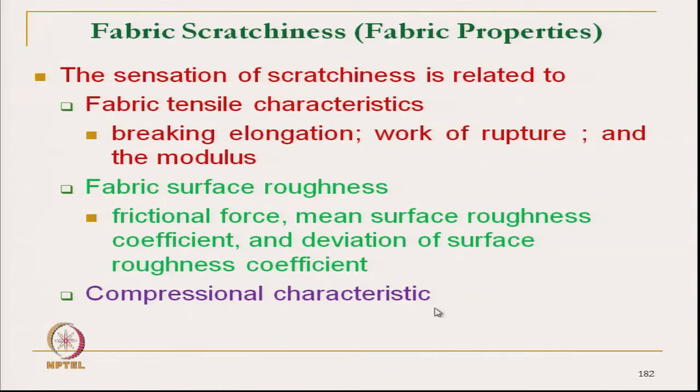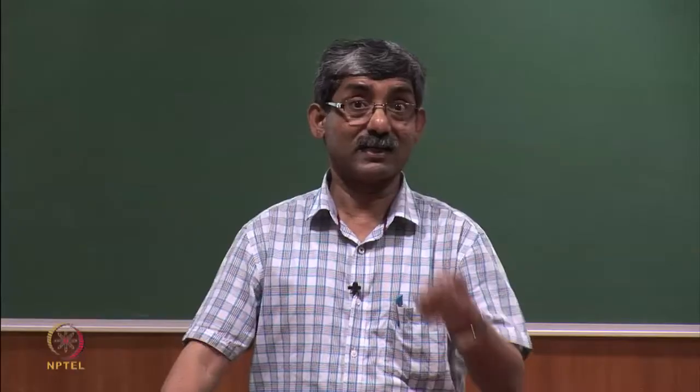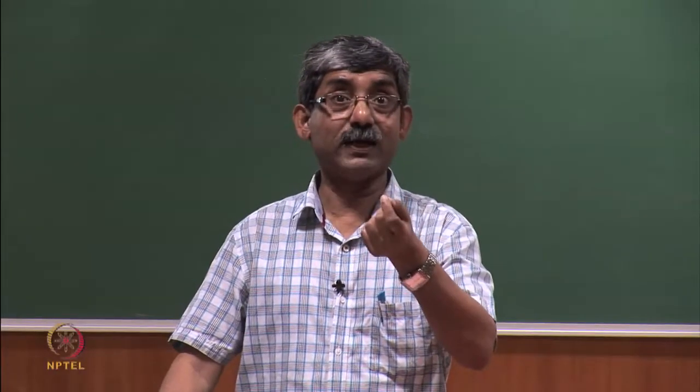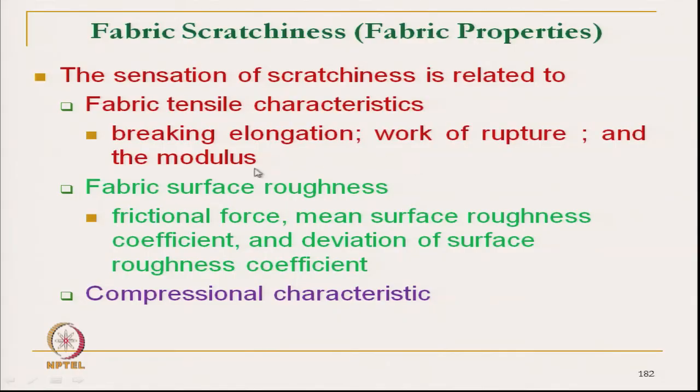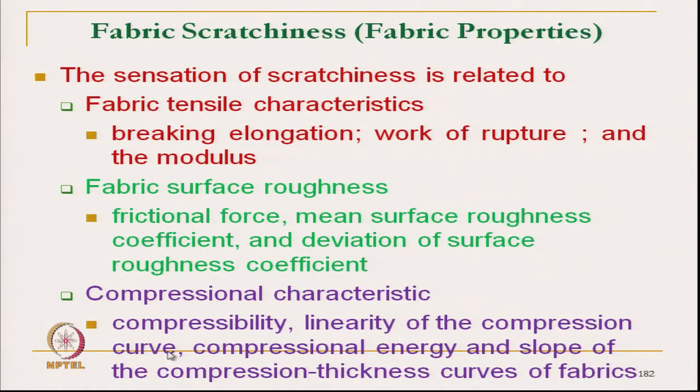Compressional characteristics, as we have discussed earlier: a fabric with a very highly rough structure, but highly compressible, may not give the scratchiness. So, compressibility and linearity with compression, all these parameters are related with the scratchiness.